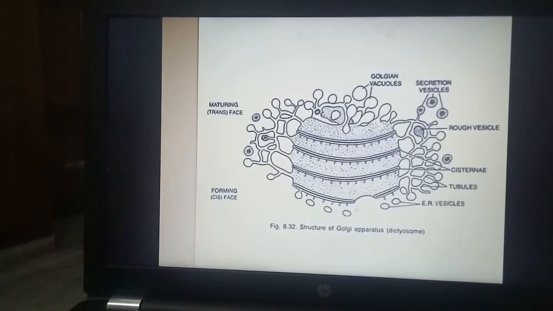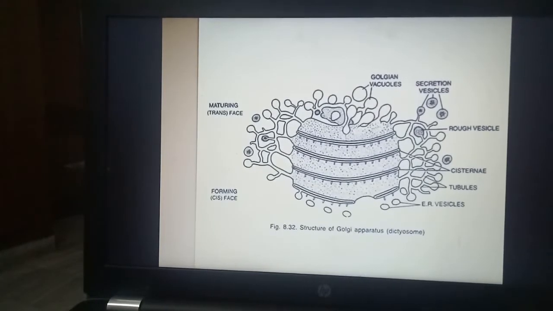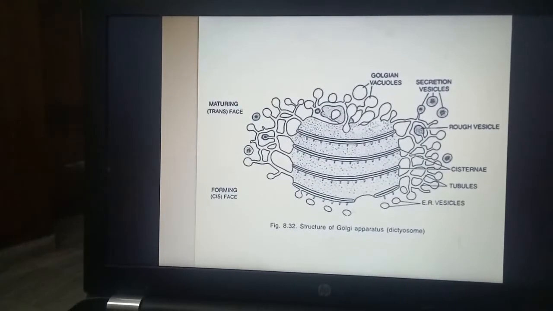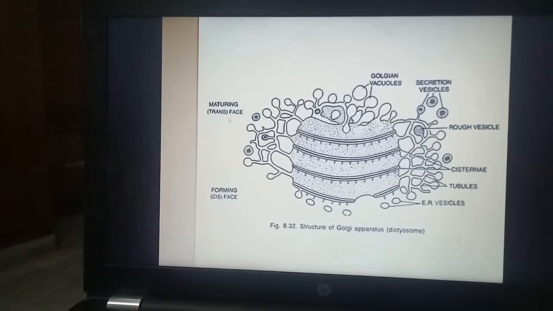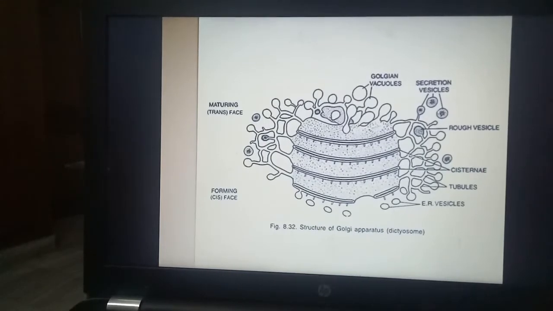This convex face is the cis face or the forming face. ये face एंडोप्लाज्मिक रेटिकुलम की तरफ Golgi बॉडी का होता है. वेसिकल्स आके यहाँ पे Golgi बॉडी के साथ फ्यूज करती हैं, vesicles which come from endoplasmic reticulum. Then they travel through this lumen, and on the other side, which is the maturing or trans face, the concave face, the vesicles pinch off, and the material inside is modified and pinched off in secretion vesicles.